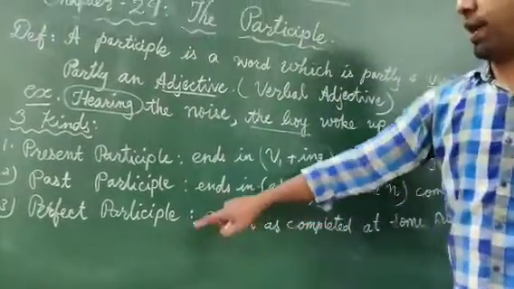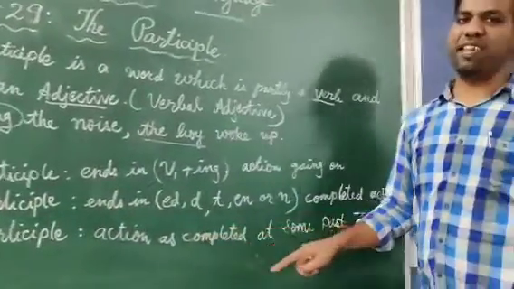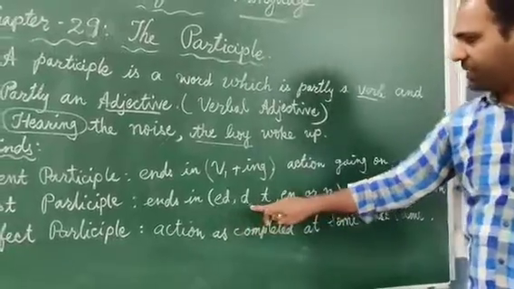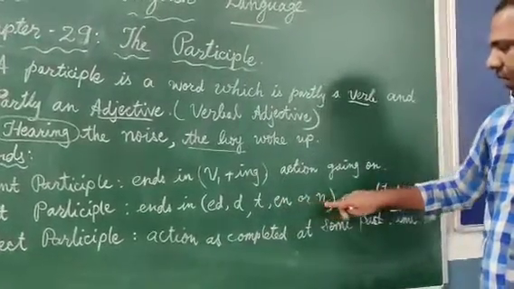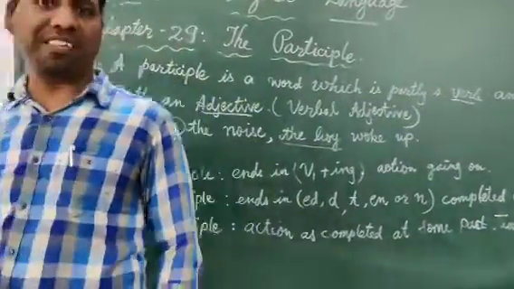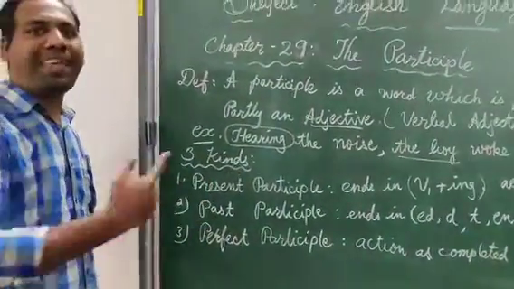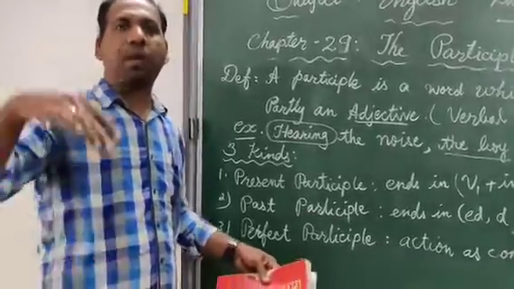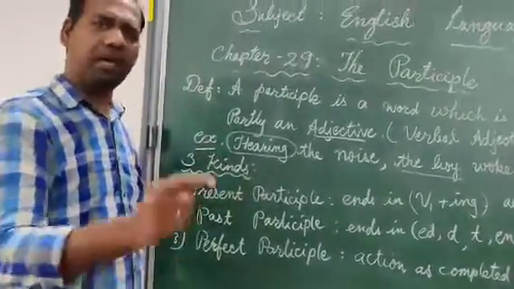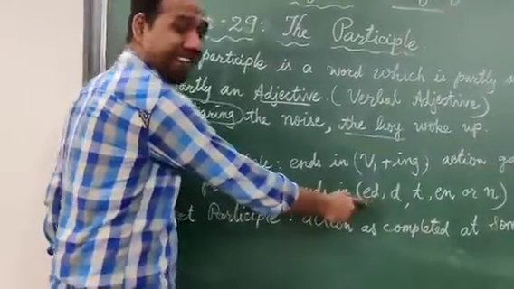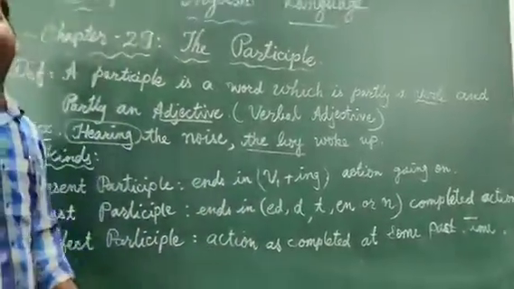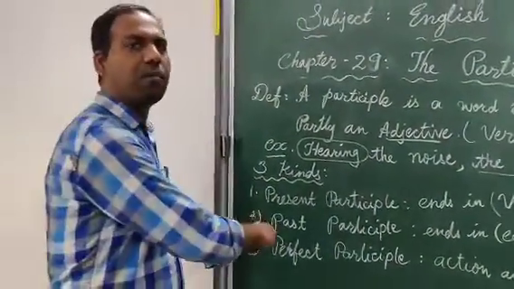Now the second one, past participle. They normally end in ed, d, t, en or n. It is a completed action. So the past participle uses the second form or the third form of the verbs, right? Normally we go for the third form of the verbs. It is a completed action. That time only we use the past participle.